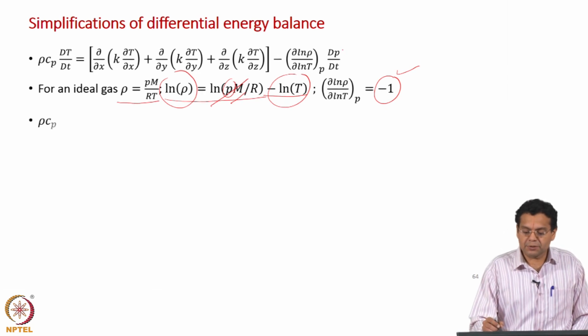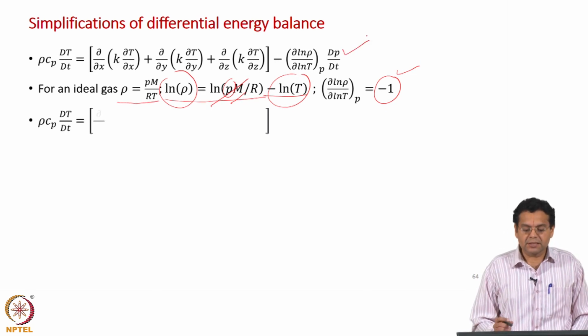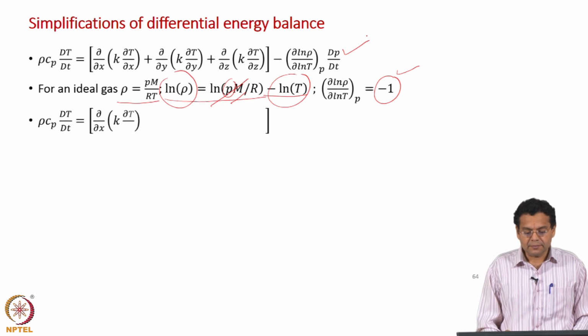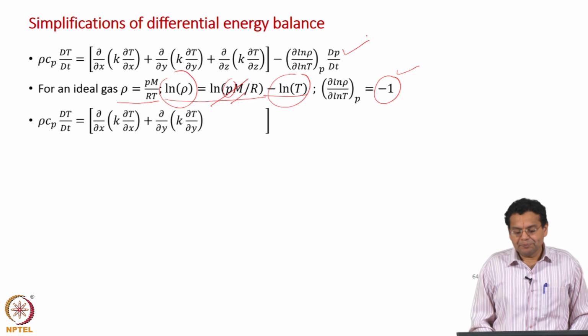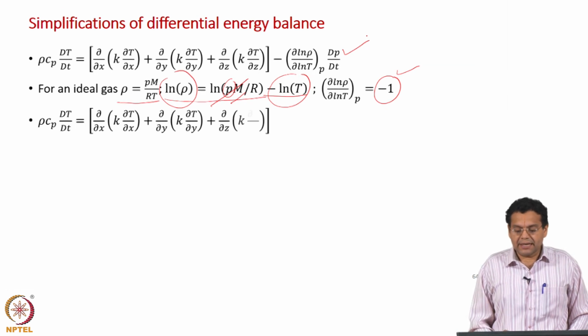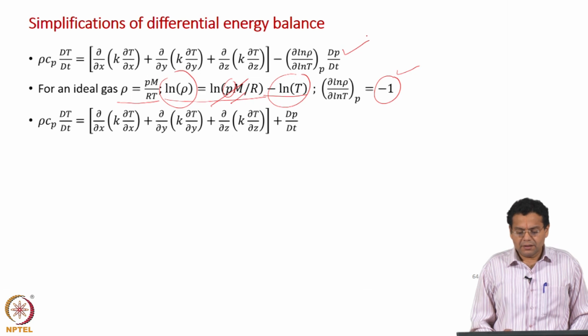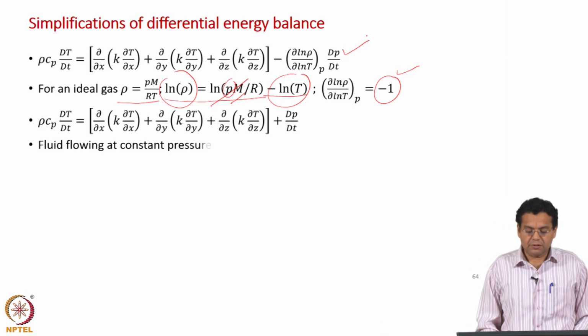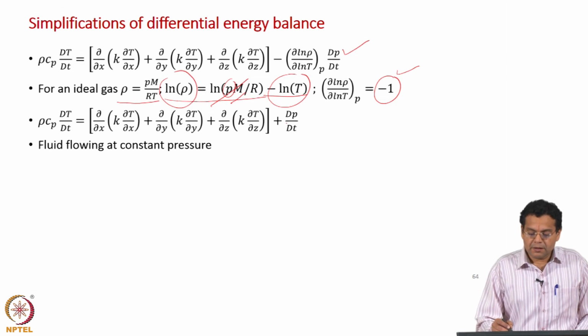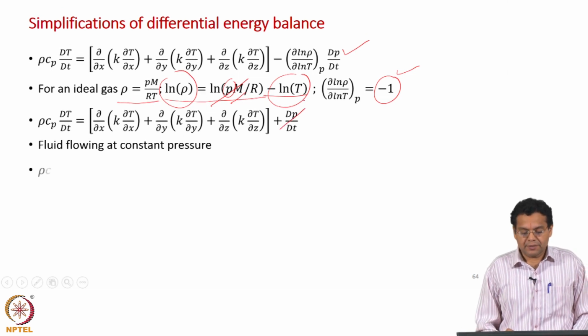So, we can just substitute that here, it becomes still simpler. So, this is the differential energy balance equation for an ideal gas. Now, let us say we have a fluid flowing at constant pressure. What happens? This term vanishes.